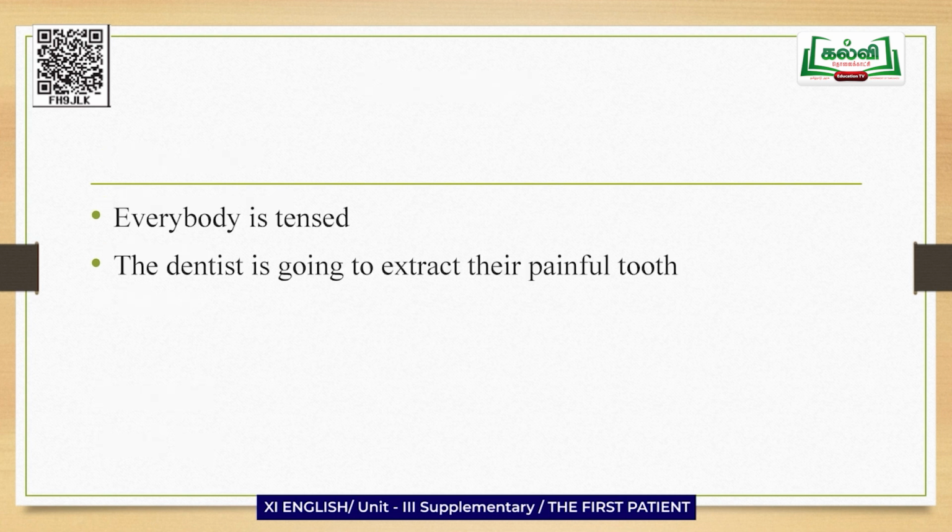Everybody is tense. Why? Because the dentist is going to extract their painful tooth. They are afraid of the pain they may undergo when the dentist pulls out their teeth.